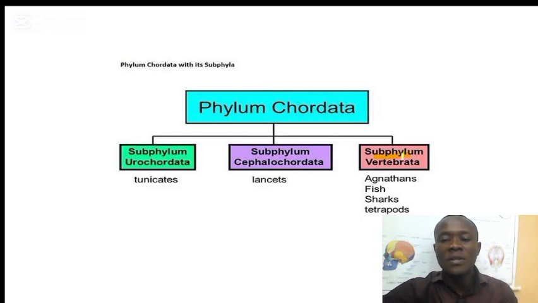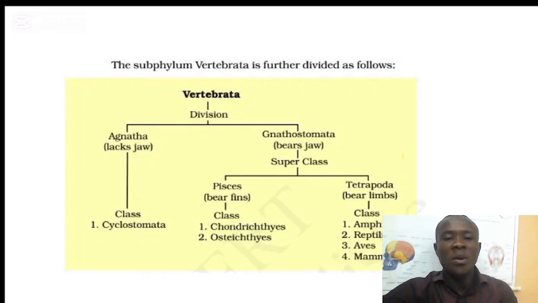Here we have organisms like agnathans, fish, sharks, and tetrapods. Now let's take the subphylum Vertebrata and divide it further. Under Vertebrata, we can first divide the organisms based on the jaw, whether they have a jaw or not. If they lack a jaw, they are referred to as Agnatha. And under the Agnatha, we have one class, the Cyclostomata.